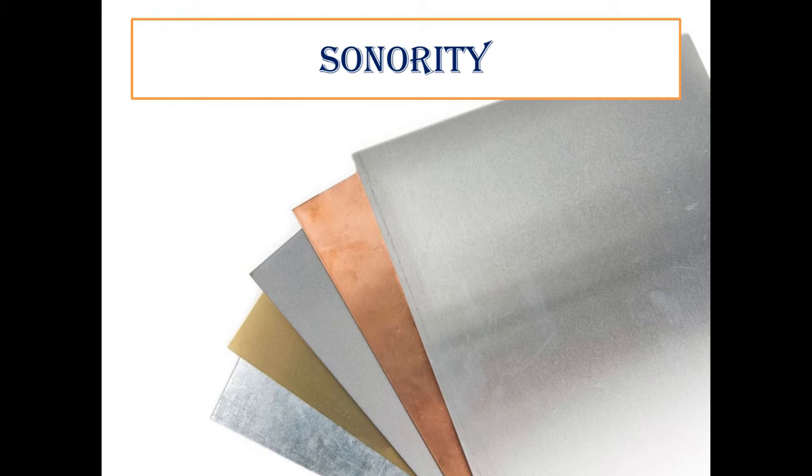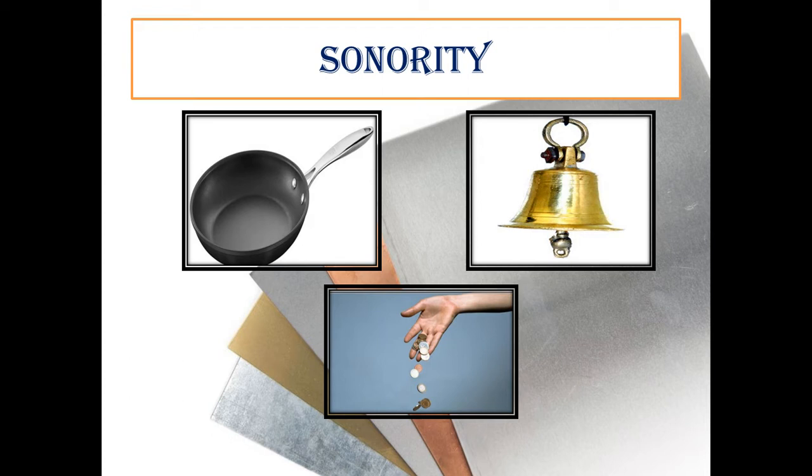If we talk about metals, here you can see in the picture a pan, a bell, and coins. When a pan slips from your hand and falls on the floor, it produces sound. When you ring the temple bell, it produces a loud sound. When coins fall on the floor, or you drop an iron sheet on the floor, it produces some kind of sound. Those sound-producing objects are made of metals.